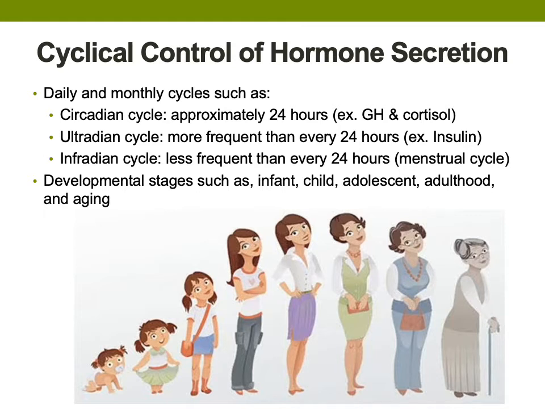Another example is the ultradian cycle, which releases hormones more frequently than every 24 hours. A good example of that is the release of insulin throughout the day in response to consuming carbohydrates. The last cycle I will mention is the infradian cycle, which releases hormones less frequently than every 24 hours. A good example of that is the cycle that releases hormones that control a woman's menstrual cycle. Other factors involved in cyclic release of hormones are developmental stages in life, such as infancy, childhood, adolescence, adulthood, and aging. These all affect when certain hormones are released in our body.